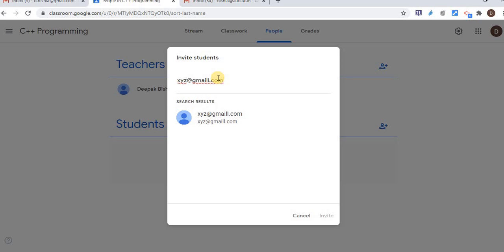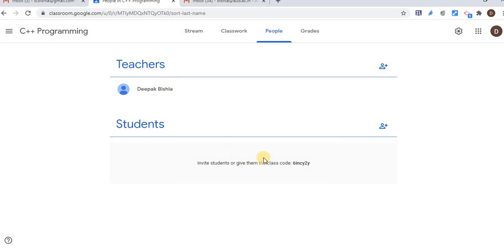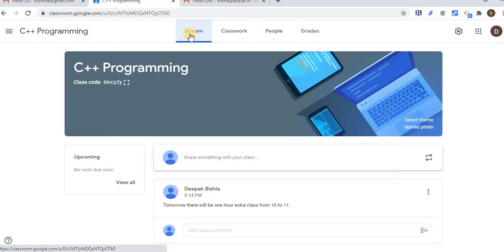Just type their email ID and click on invite, so that Google Classroom will send an invitation to that particular email ID, and then the student can join this class via the invitation. So now we have two ways to join this classroom. One is via invitation, inviting the student from here, and one under the stream via code.